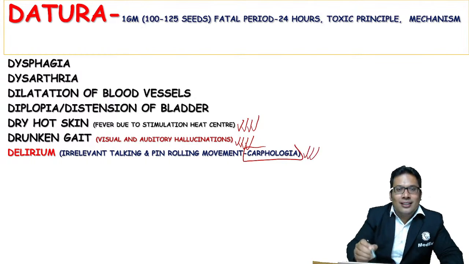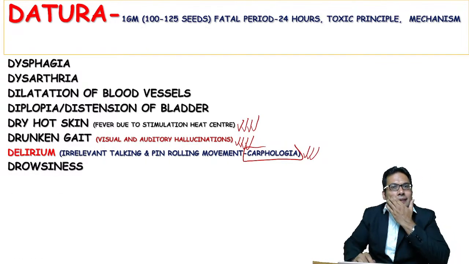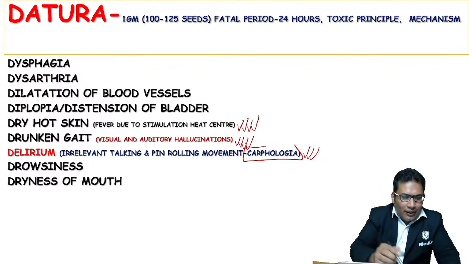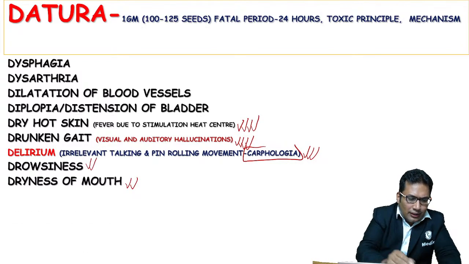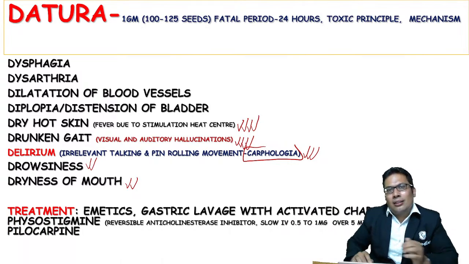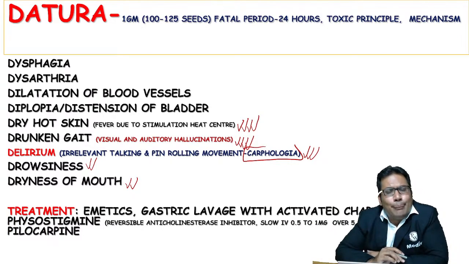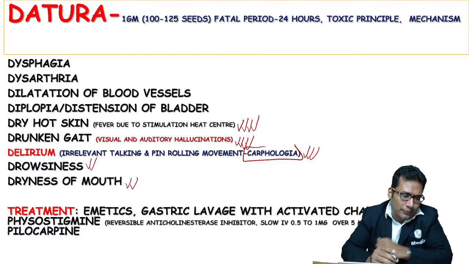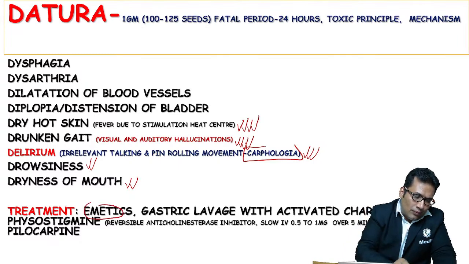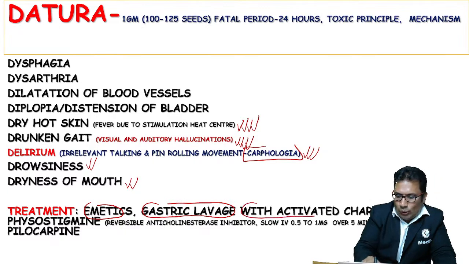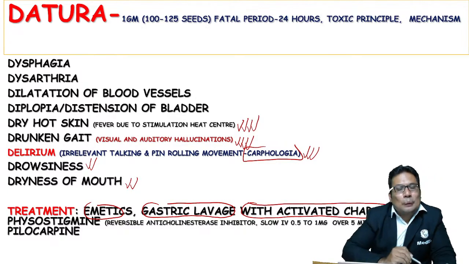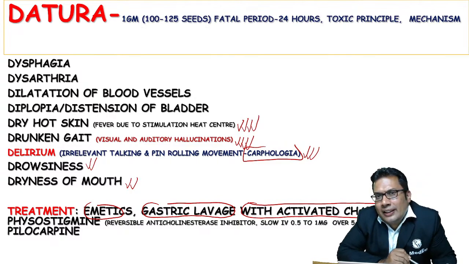My dear students, yes, drowsiness can be seen. Dryness of the mouth. Then treatment. What is the treatment? The treatment is the standard traditional treatment. You can start with emetics. You can do gastric lavage with activated charcoal. Gastric lavage can be done in case of datura poison with activated charcoal.